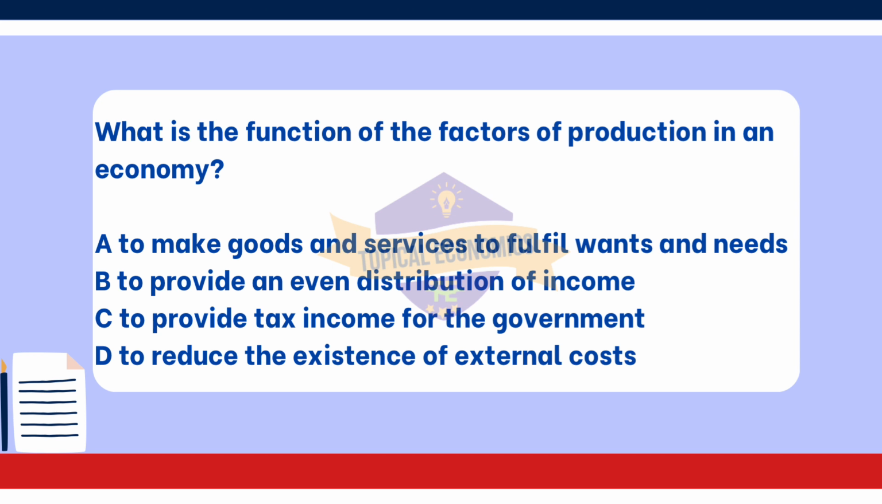This question is from year 2020 May-June version 1 paper. The correct answer for this question is option A, to make goods and services to fulfill wants and needs. The primary function of the factors of production, land, labor, capital, and entrepreneurship, is to combine and create goods and services that satisfy the wants and needs of individuals and society. This is the fundamental purpose of production in any economy.